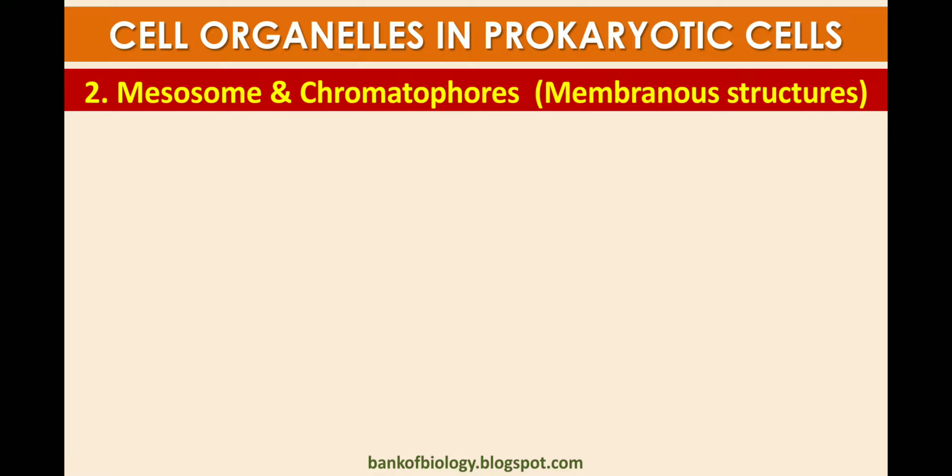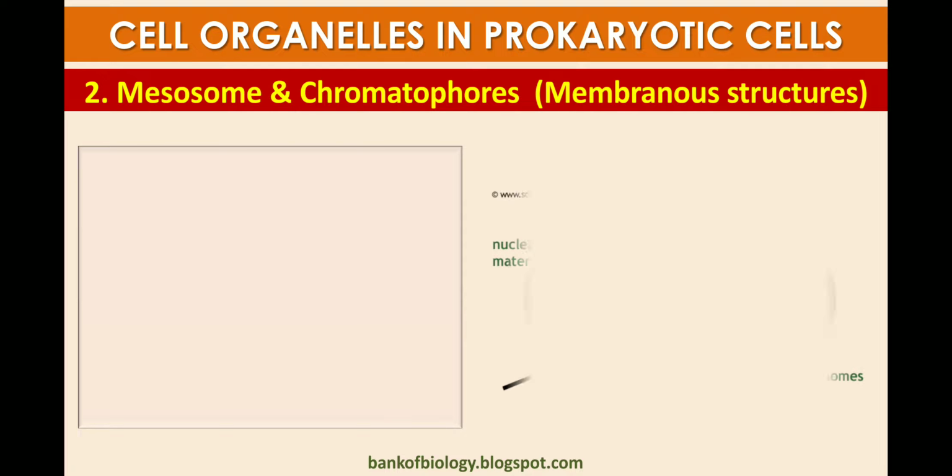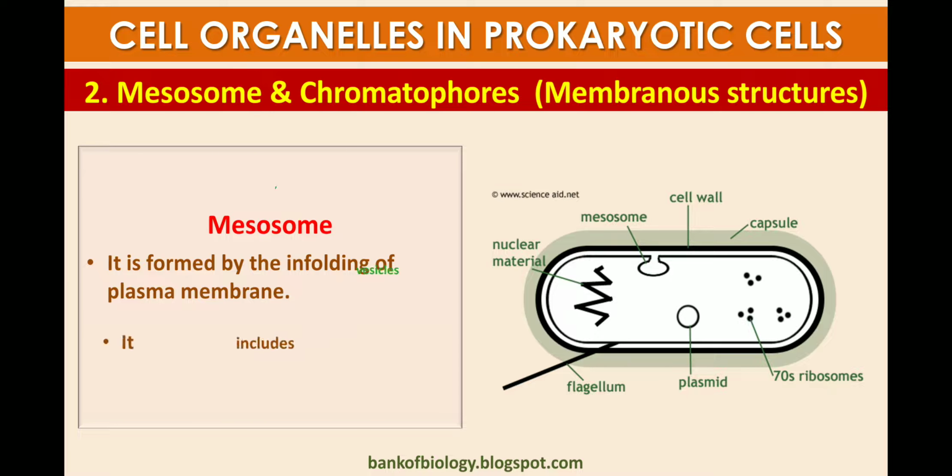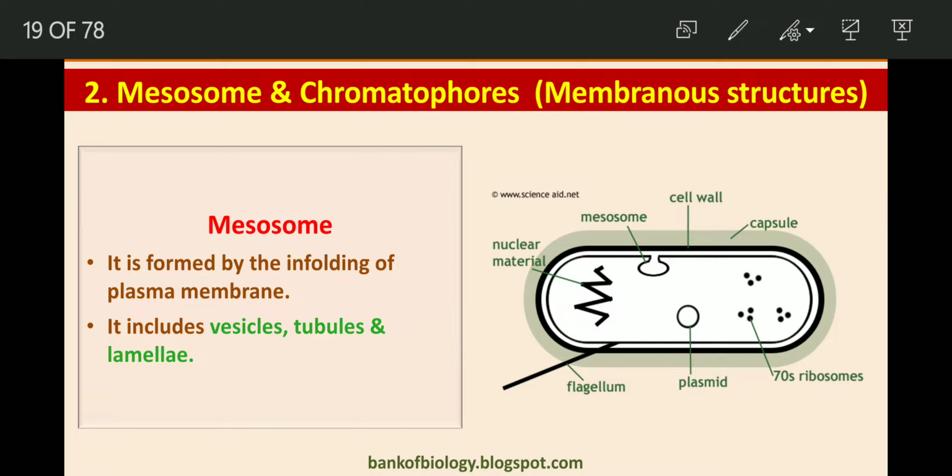So now other organelles of the prokaryotic cell: the mesosome and chromatophores, which are membranous structures. The mesosome is formed by enfolding of the plasma membrane. When the plasma membrane is folded, that is called the mesosome, and it consists of vesicles, tubules and lamellae.